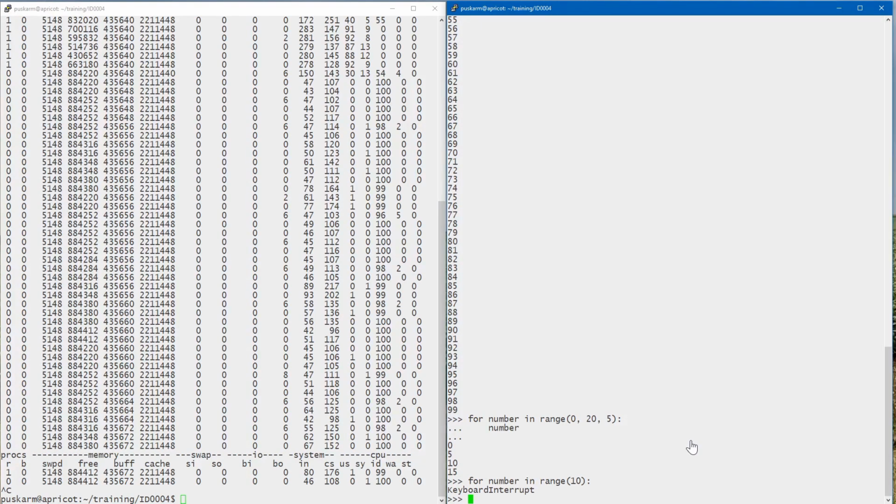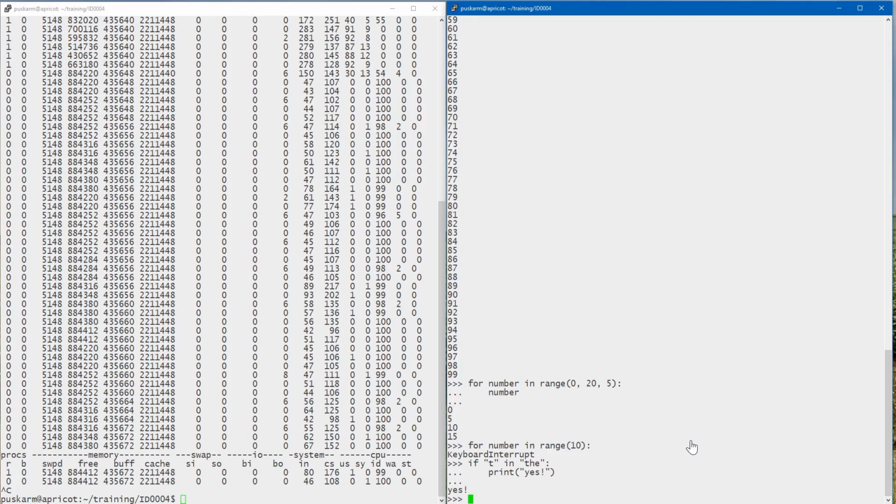Finally, in terms of sequences, I want to mention strings, which are technically immutable sequences of Unicode code points. So I think I mentioned in one of the Hangman videos, that's what's cool about strings, is that because they're essentially considered sequences, you can do things like check for instances within them. So you can say, you know, if t in the, and it does, because this is a sequence of letters and the t is in that sequence. So think of it as like an array of letters, basically.